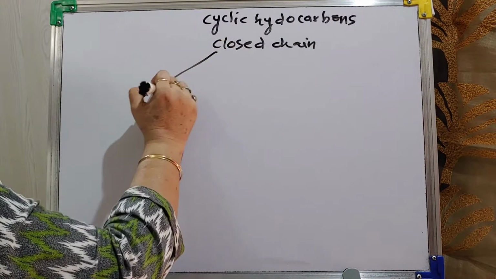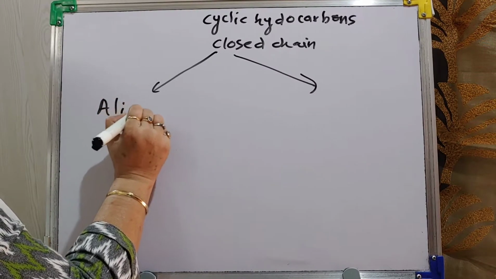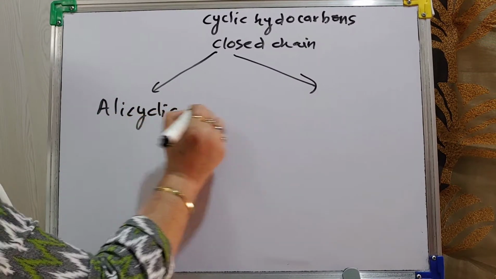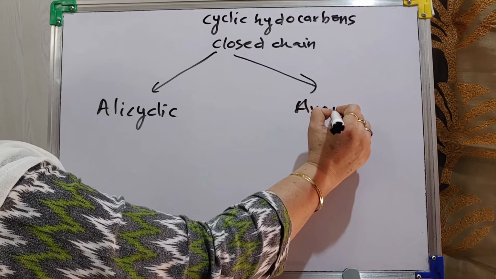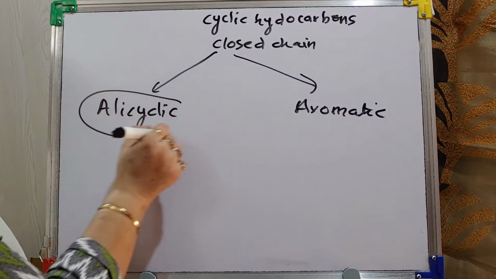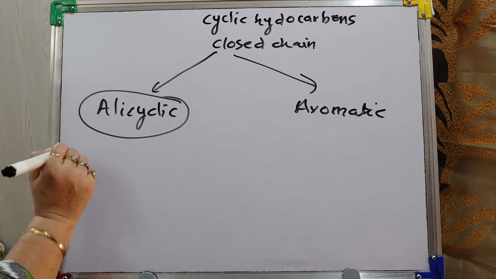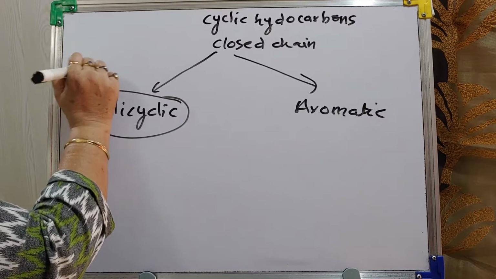Then we discussed there are two types, alicyclic and aromatic. Alicyclic are the hydrocarbons which form a closed chain but resemble the aliphatic.